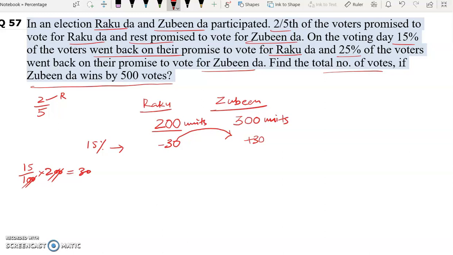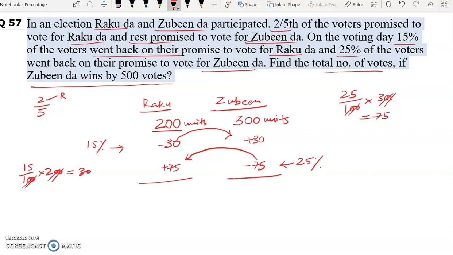Now a similar thing happened with Juvinda. 25% of the voters went back on their promise to vote for Juvinda. So 25% of 300 will be how much? 25 into 3 is 75. So 75 people didn't vote for Juvinda. They voted for Rakuda.